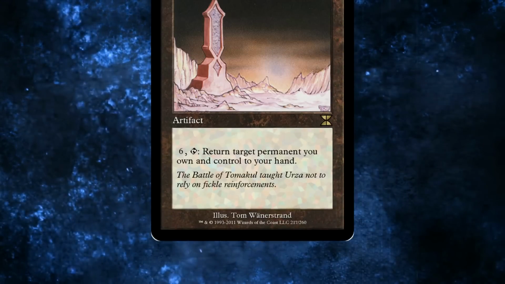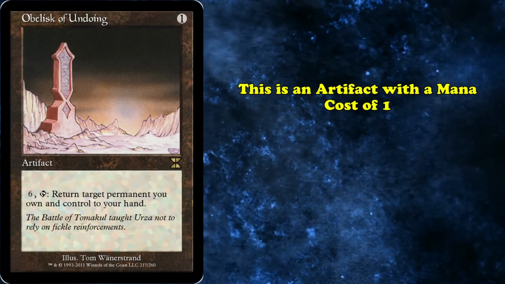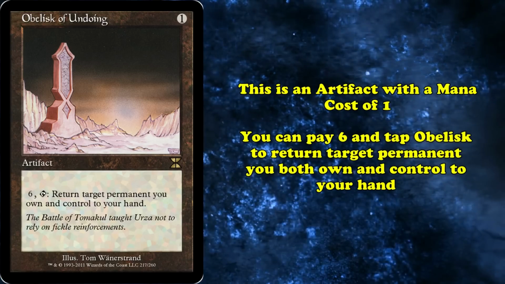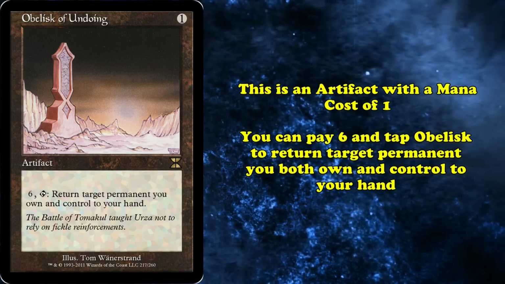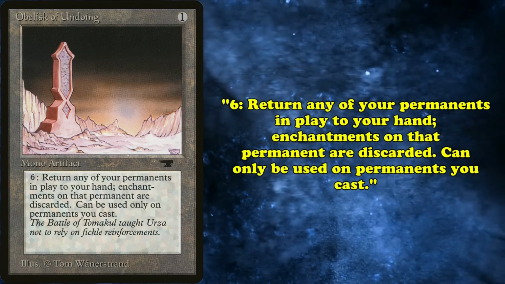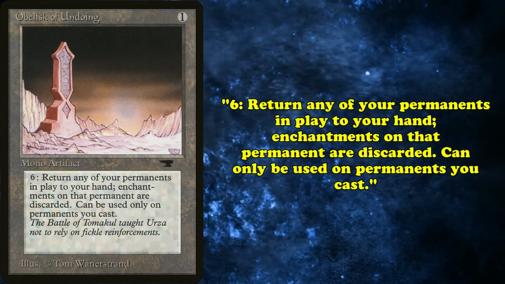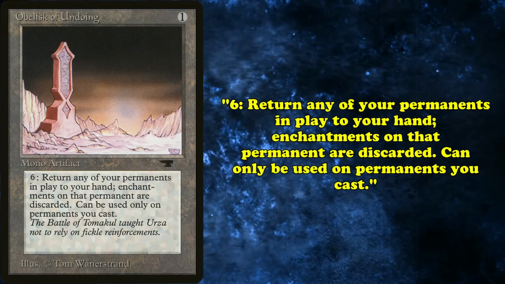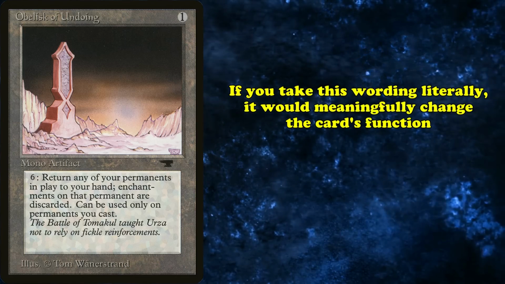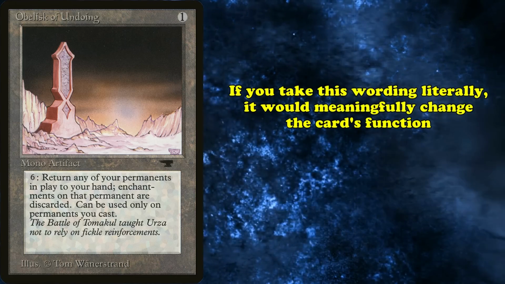And finally, we have Obelisk of Undoing. This is an artifact for 1 mana with the ability where you can pay 6 and tap it to return target permanent you both own and control to your hand. The original text instead said, return any of your permanents in play to your hand. Enchantments on the permanents are discarded. Can only be used on cards you cast. This wording is extremely strange, because it changes the effect of the card in a pretty big way.